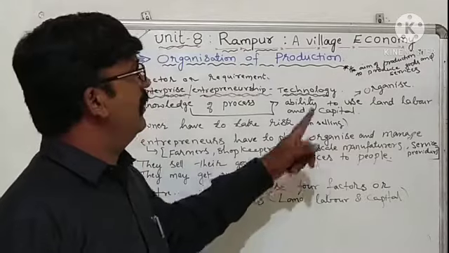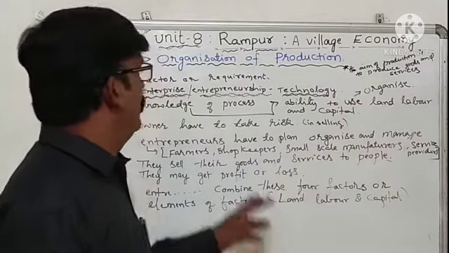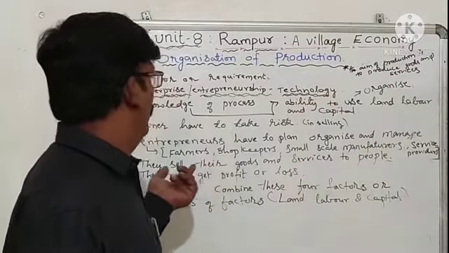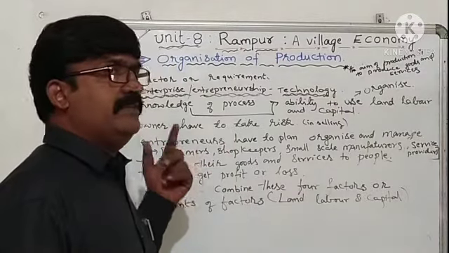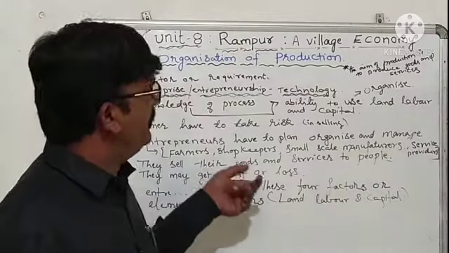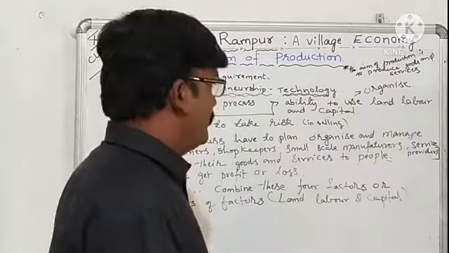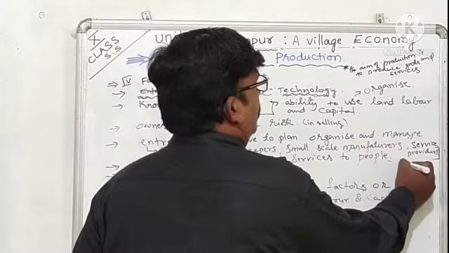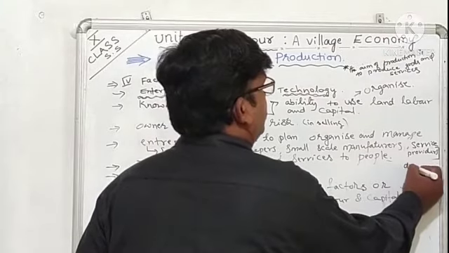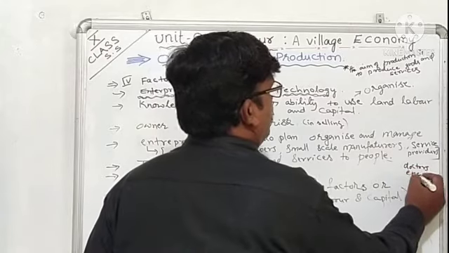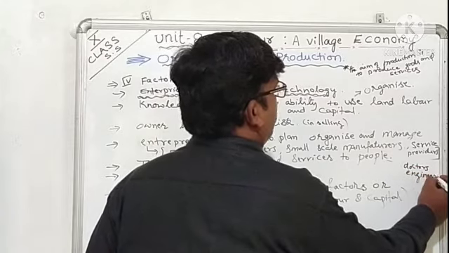Who are entrepreneurs in Rampur? We say them as the farmers, shopkeepers, small scale manufacturers and service providers. In the service providers segment, we see doctors, lawyers, engineers, etc.